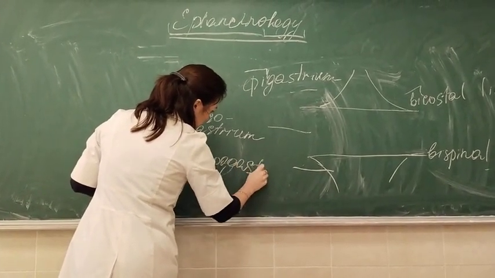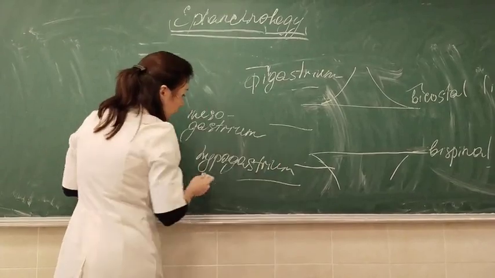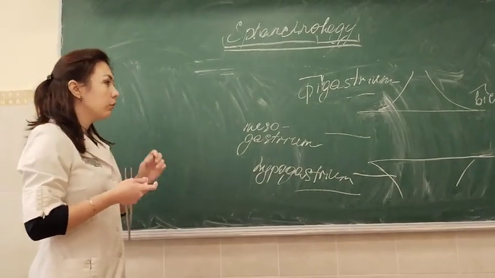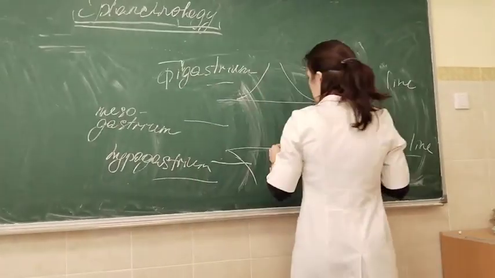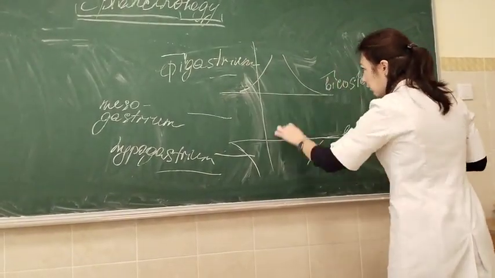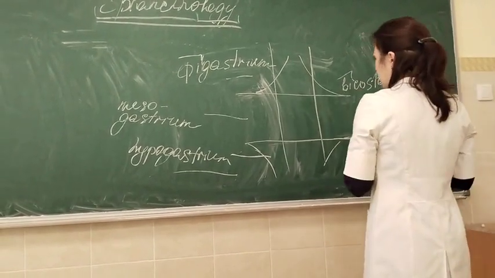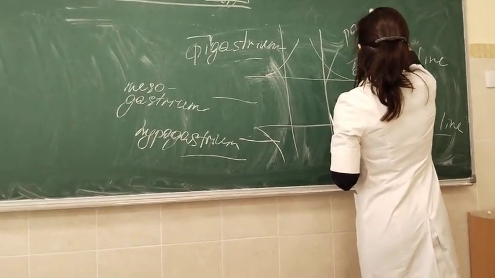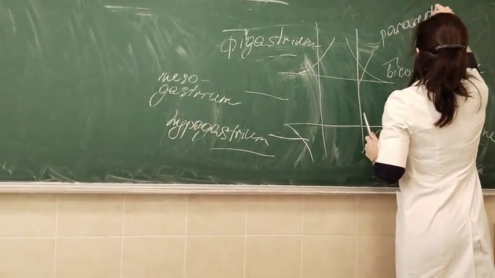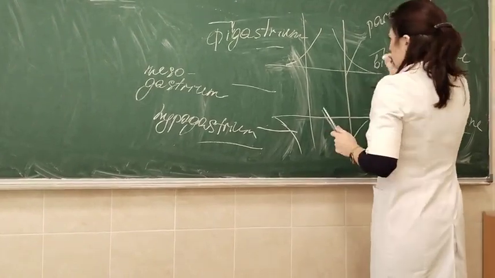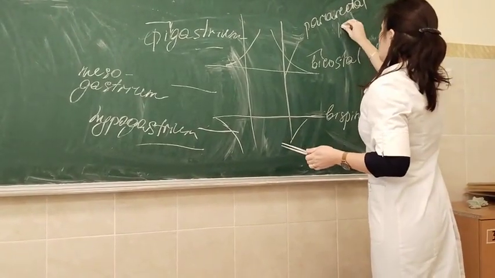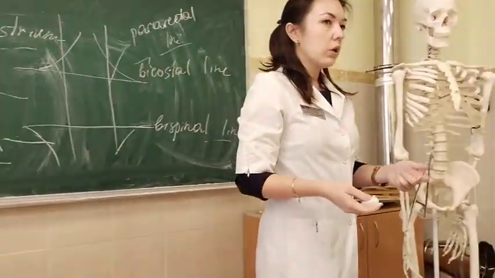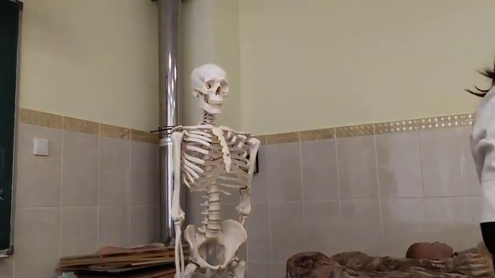Hypogastrium. Okay. And also, there are two vertical lines which pass along the lateral margins of rectus abdominis muscles. These lines are named pararectal lines. Para means near. So pararectal line is that line that passes along the lateral margin of rectus abdominis muscle.